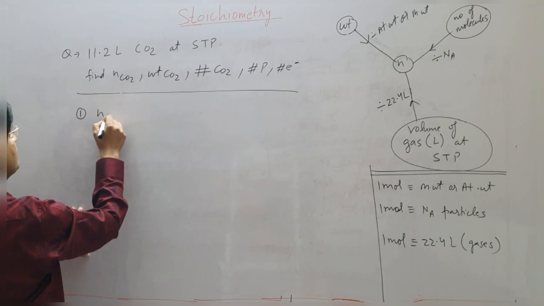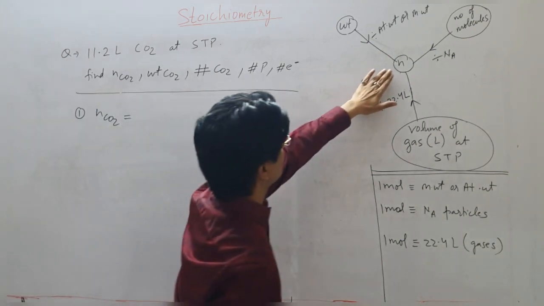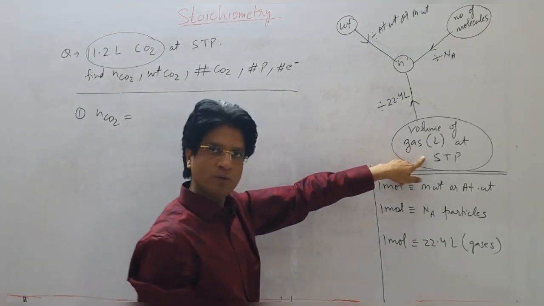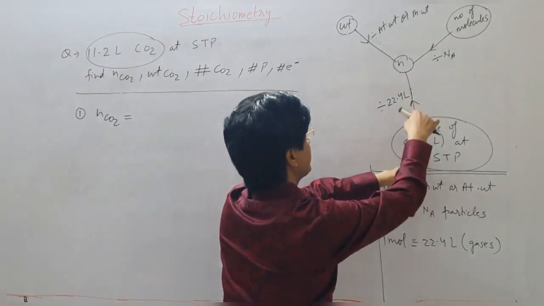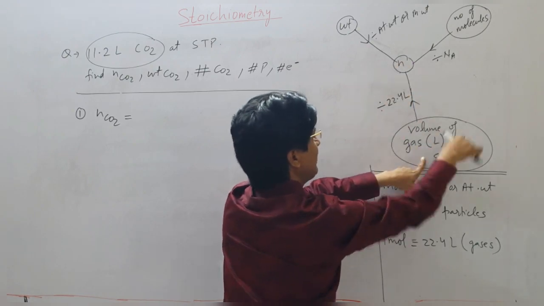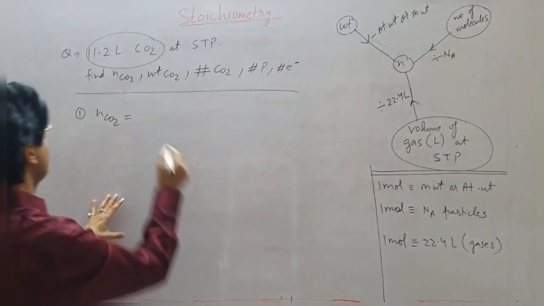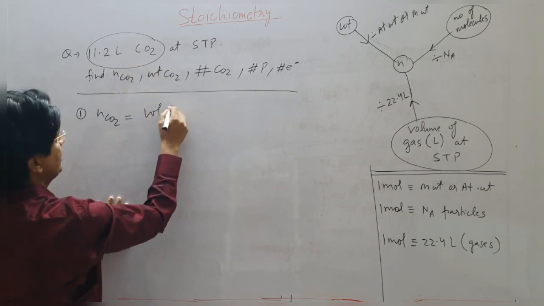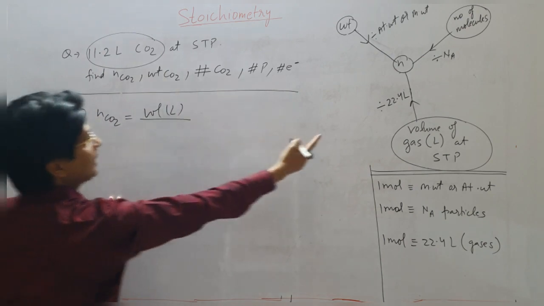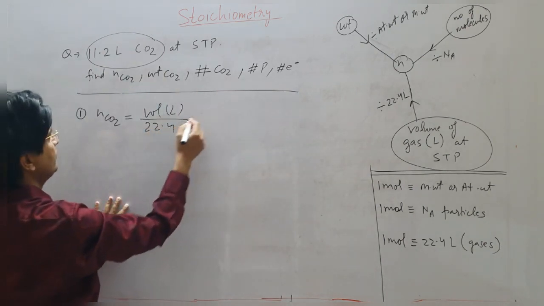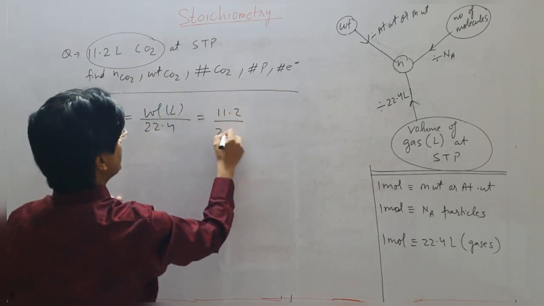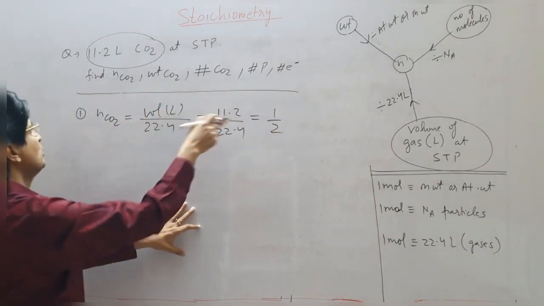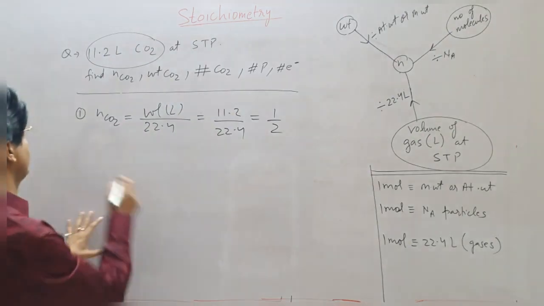Number of moles of CO2. Now to find number of moles, they have given you volume of the gas. So they have put me here on the graph, so I have to move from here. If I want number of moles, I should divide the volume by 22.4 liter. So number of moles of CO2 will be volume of the gas given upon 22.4. So that will be 11.2 upon 22.4, that will be 1 by 2. So number of moles of CO2 will be 1 by 2 or 0.5.